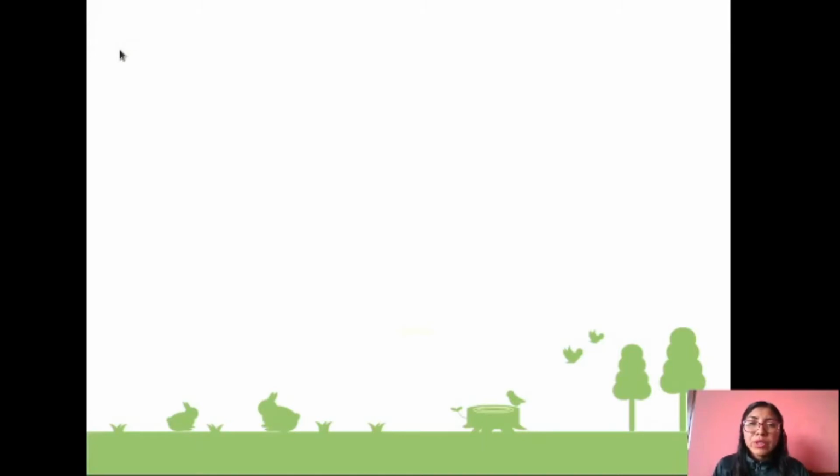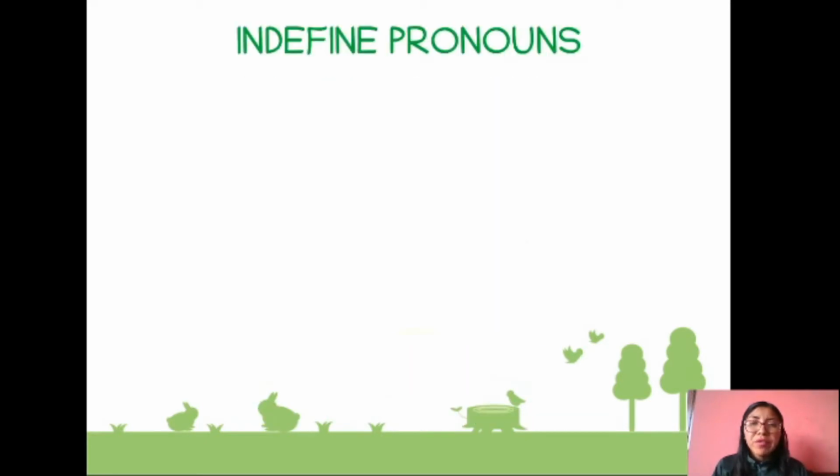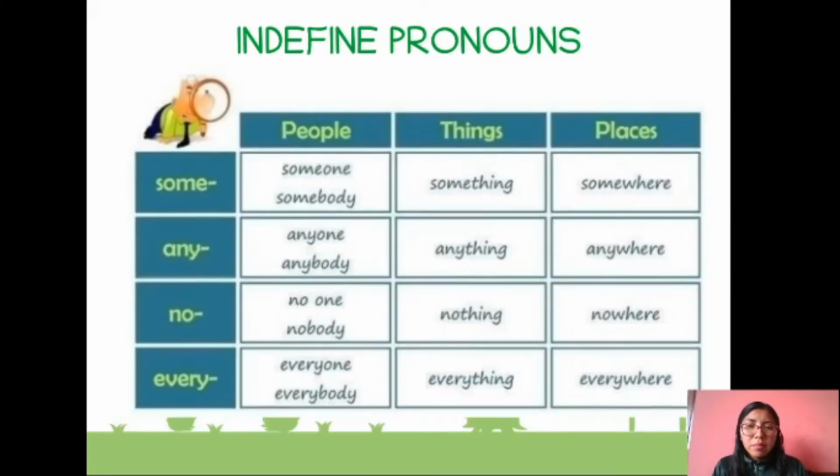Today we are going to work on a new topic, but at the beginning we are going to remember the topic of last week. We review indefinite pronouns, okay? Pay attention here. Here we have a chart, okay? So when do you use, for example, anything?